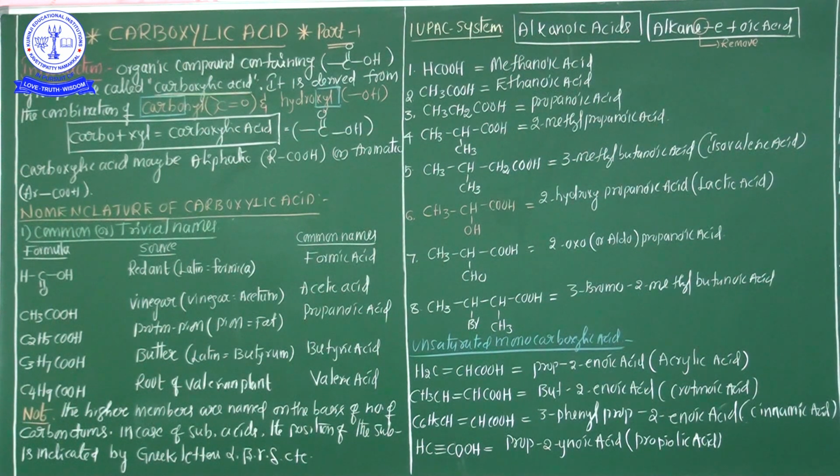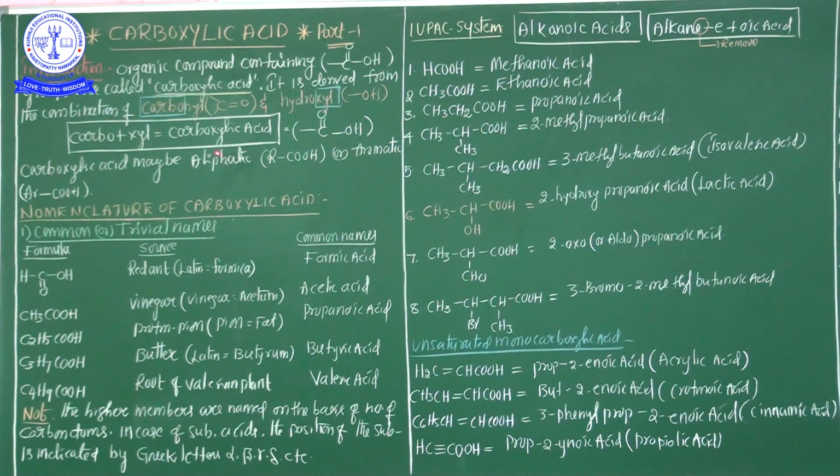And one more important point: carboxylic acid may be in the aliphatic category and also aromatic. It means in organic compounds, carboxylic acids are available in the aliphatic category, and the aromatic category of carboxylic acid is also available.